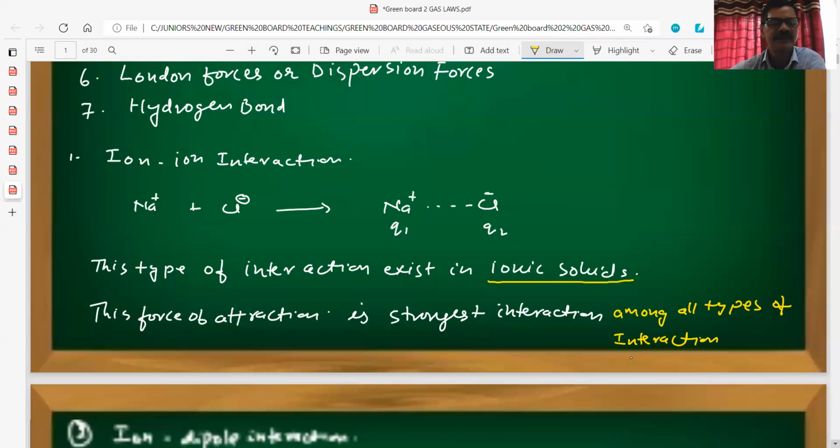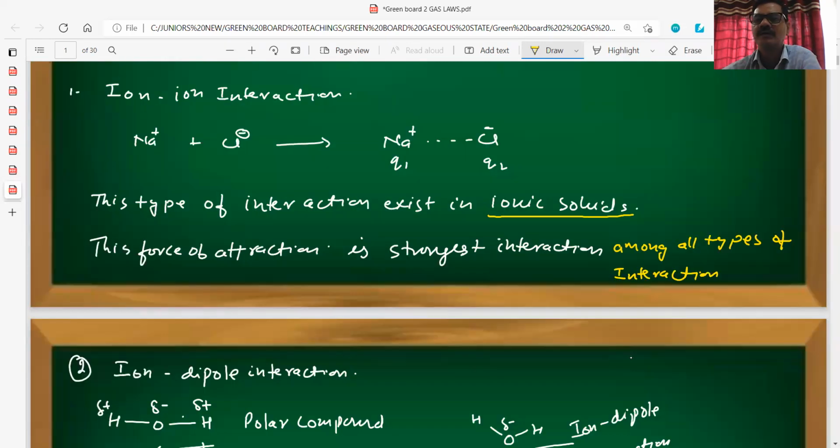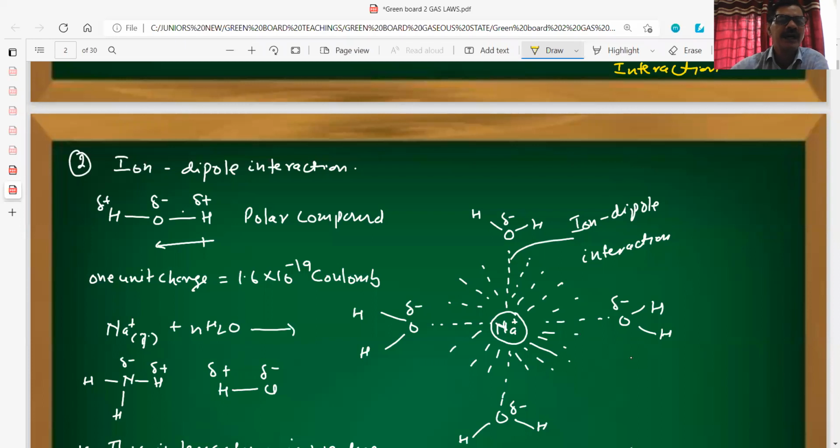After this we can see the ion-dipole interaction. Consider the water molecule, which is a polar molecule or polar compound. Here oxygen, due to more electronegativity, has a partial negative charge and hydrogen has a partial positive charge.